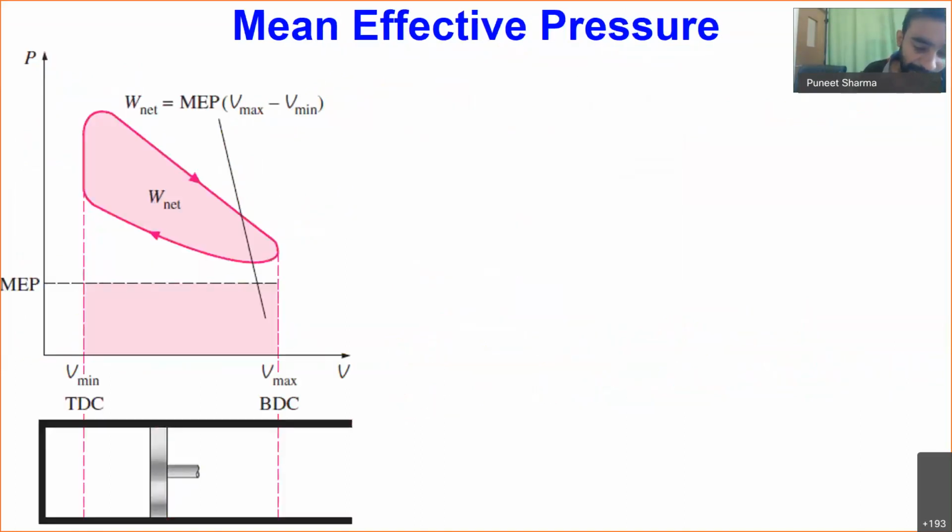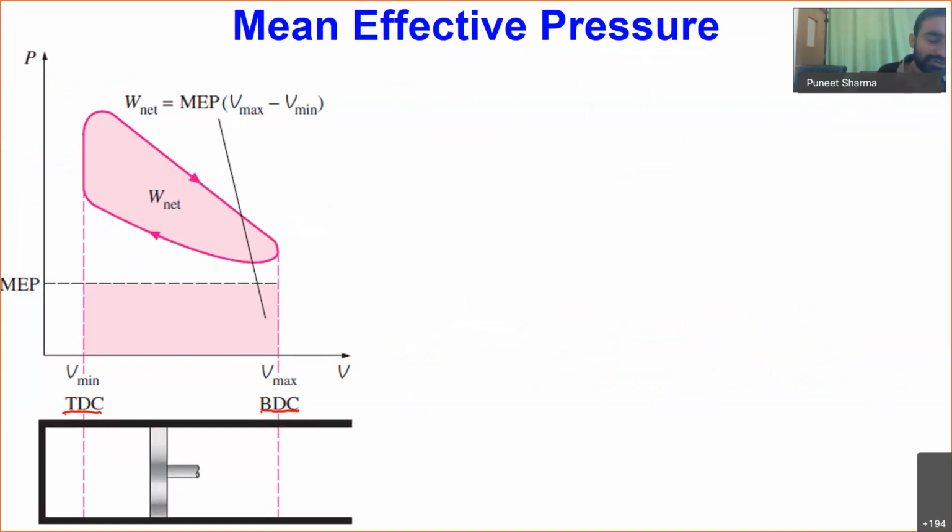Now let me show you a piston cylinder arrangement. Let us consider this is my piston cylinder arrangement, and this is the position corresponding to top dead center, and this is the position corresponding to bottom dead center. One more important thing: in a vertical piston cylinder arrangement we say top dead center and bottom dead center.